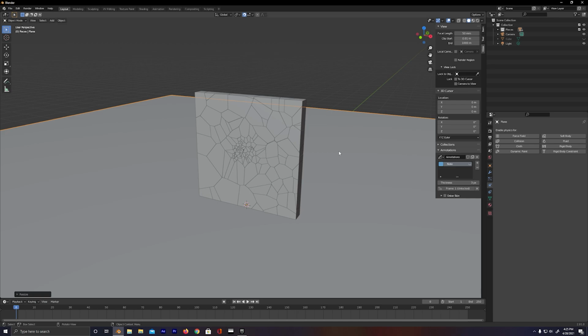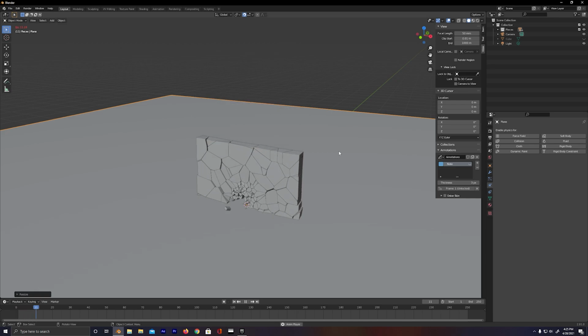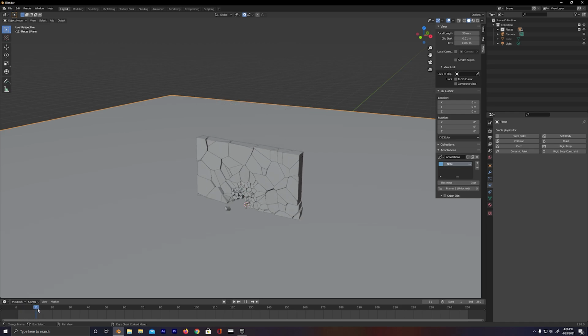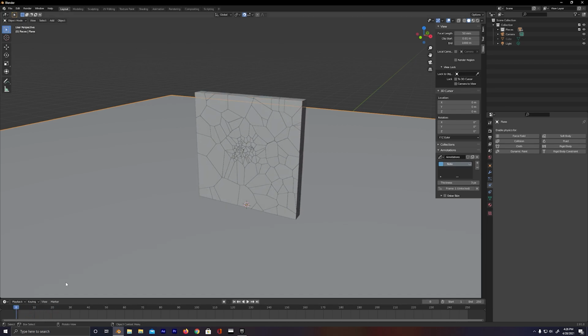So let's go ahead and press play and the wall falls right through the floor, which looks cool, but it's not exactly what we wanted to do. We want the wall to actually collide with the floor and, you know, make it look like it's crumbling. So to do that, it's actually really easy. We can go ahead and click on the plane and then go back to that circle with an orbit icon, click on physics properties and select rigid body. Now if we press play, the whole floor is gonna fall with the wall too.